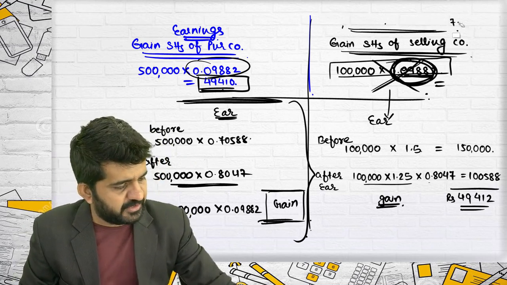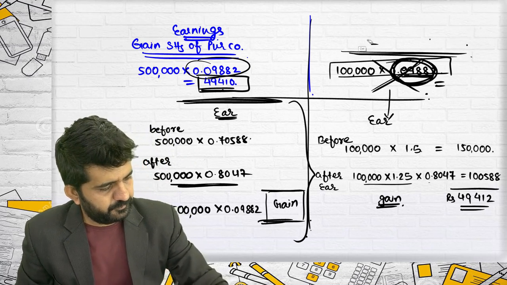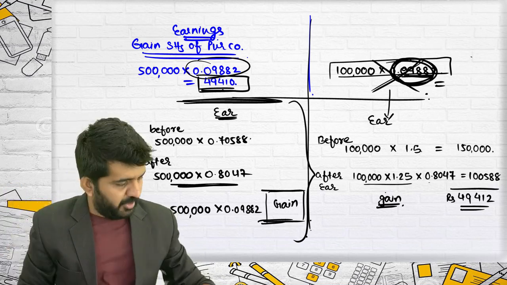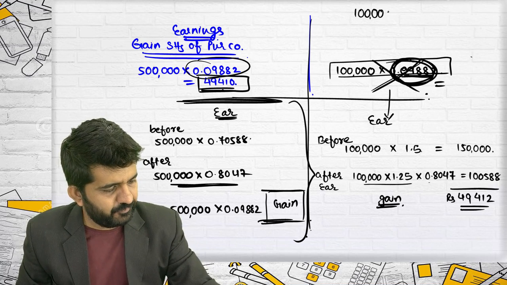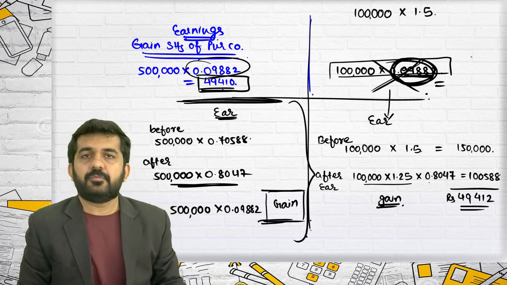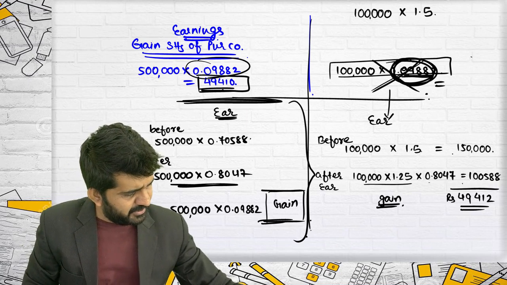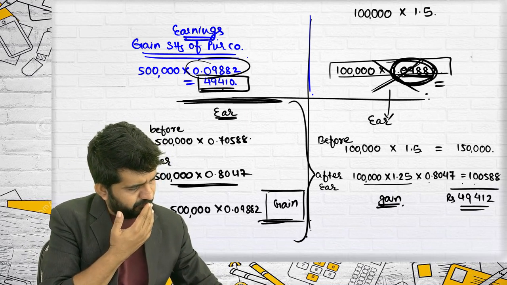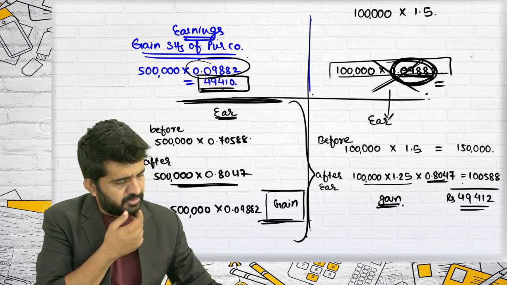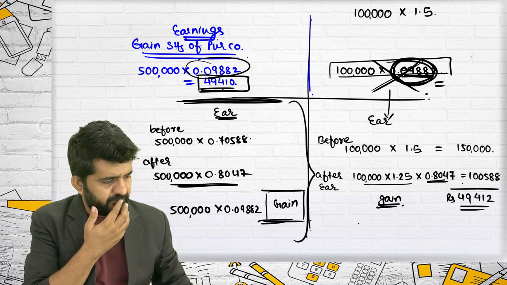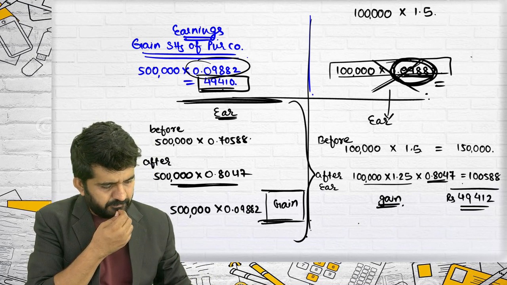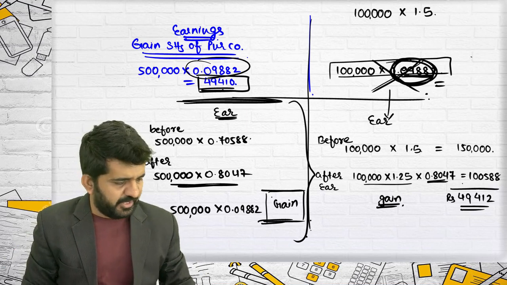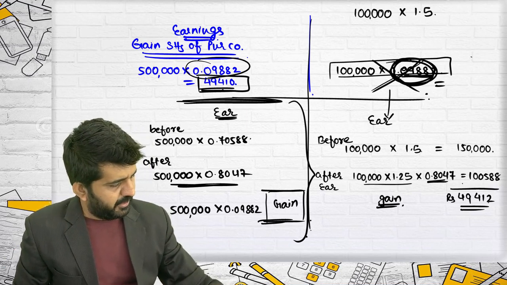Please concentrate on drafting this. Let me rewrite this. 1 lakh into 1.5. We are doing this. This is a loss. This cannot be a loss. No, this can be a loss, because EPS of merged companies, that is exactly the same gain. Net profit is 0. Yes, alright. Net profit will be 0 because synergic gain is 0. And this concept is based upon earnings. I agree. But there will be a loss.